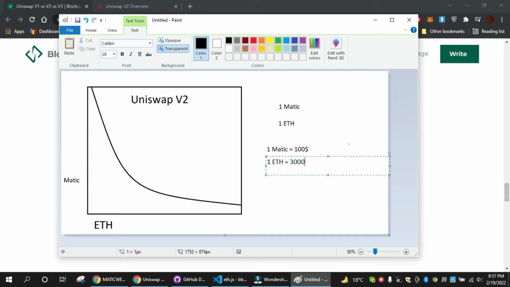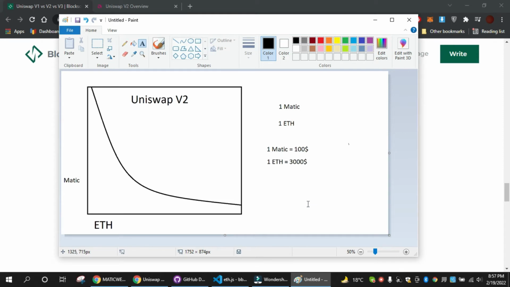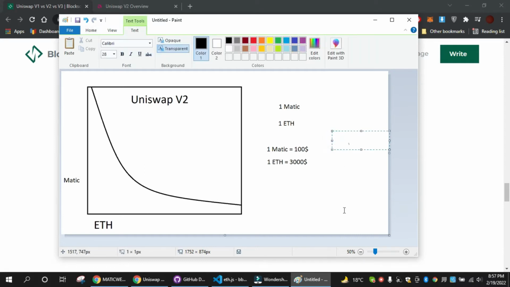That's the price of the ETH at the moment, right? Now for every one ETH there need to be 30 matics in the pool, right? So for example, let's say the pool has a liquidity of, let's say, 100 ETH.